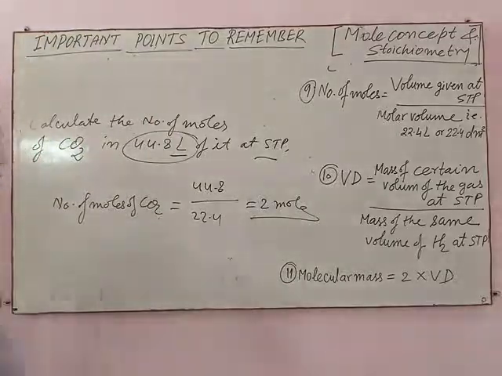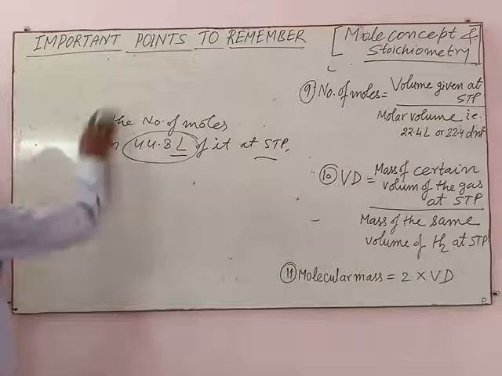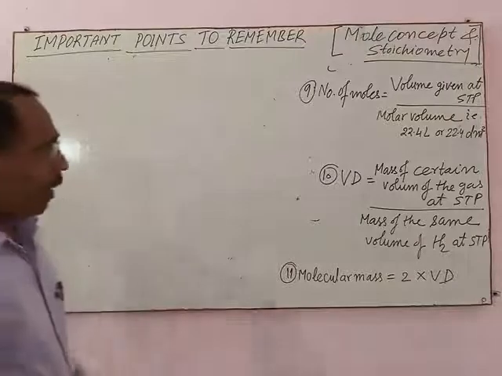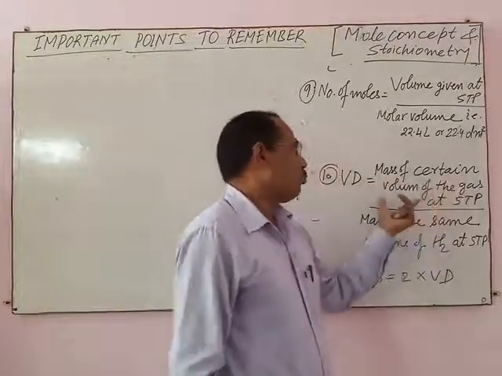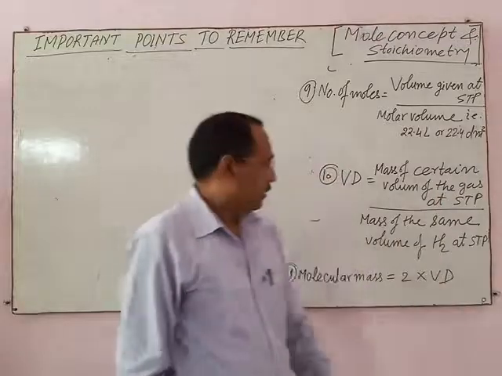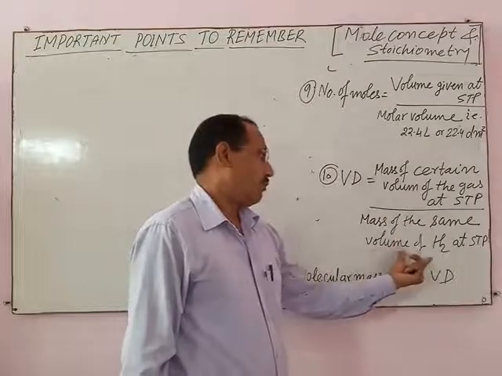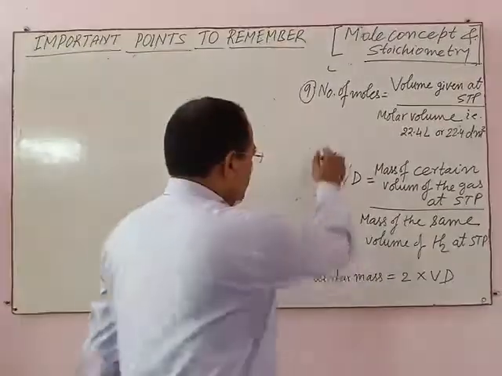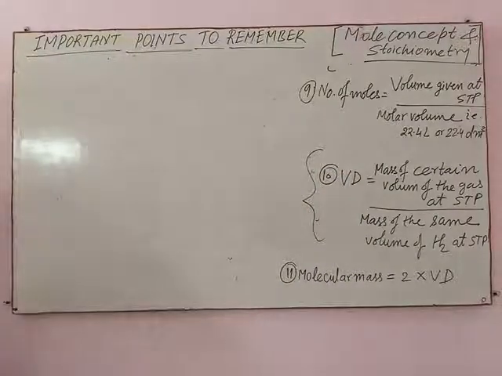The next topic is vapor density. Calculation of vapor density. Vapor density is equal to the mass of a certain volume of gas at STP divided by the mass of the same volume of hydrogen at STP. This can be explained with the help of some numerical problems. For example,